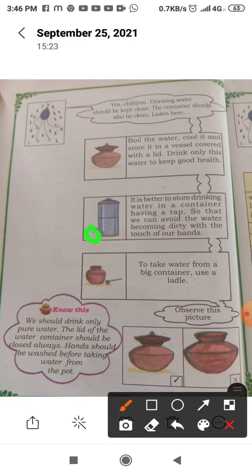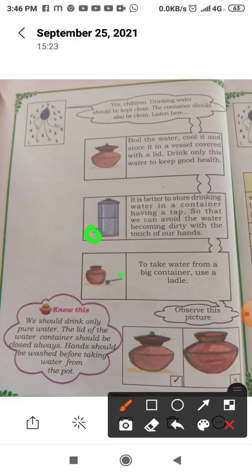To take water from a big container, use a ladle. See, here it is a ladle. To take the water from a big container, you should not put your hand directly with a glass or a small container. To take out the water, you should use this ladle with a handle. So your hand should not go inside and the water will not become dirty.